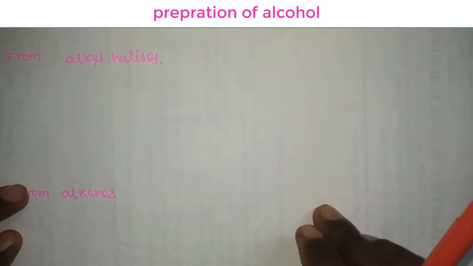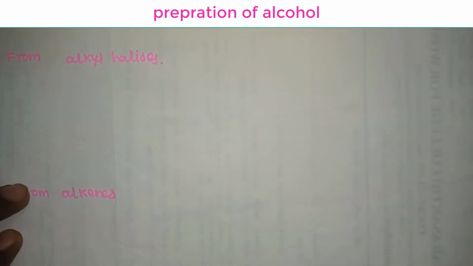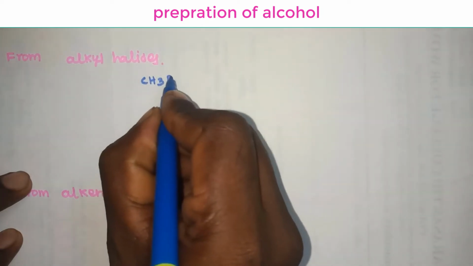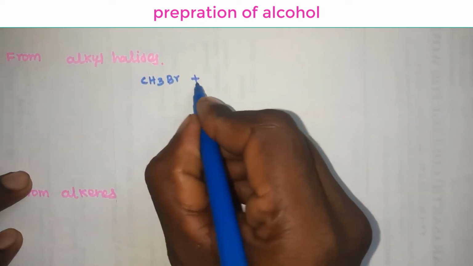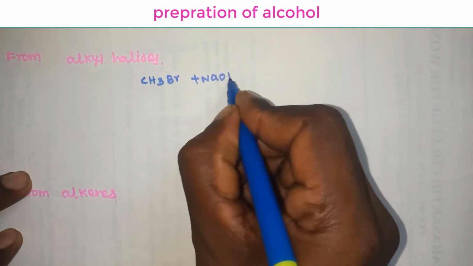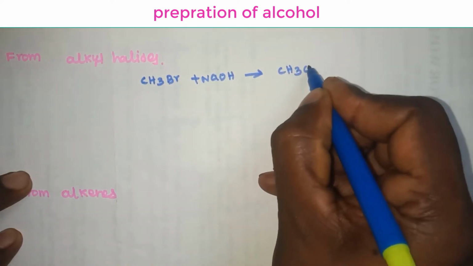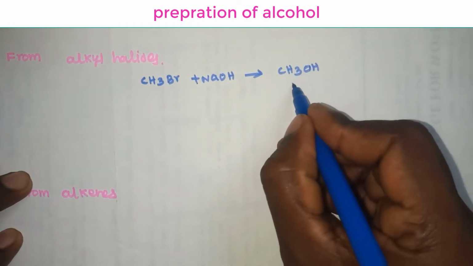Preparation of alcohol. First method, from alkyl halides. When alkyl halides are heated with dilute aqueous sodium hydroxide, they give an alcohol. Example: CH3Br, methyl bromide, reacts with aqueous sodium hydroxide to form methyl alcohol, CH3OH.